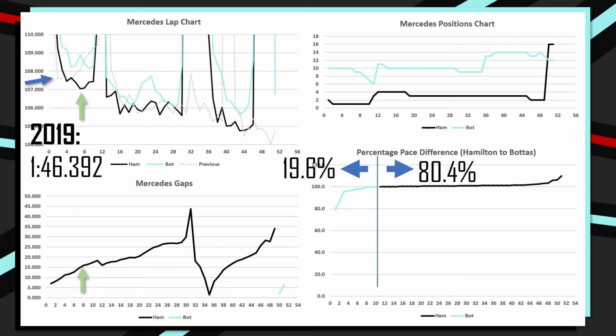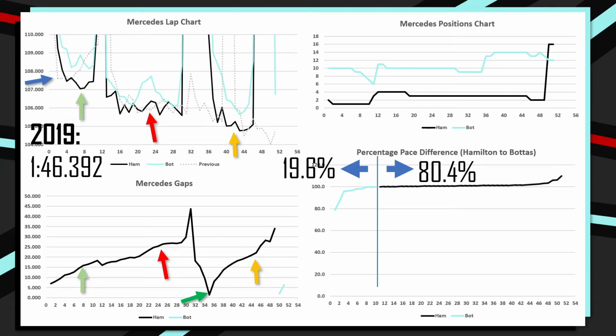Then post pit stops, just here in the middle section by the red arrow, he is once again a little bit faster, not quite as quick as stint number 1, and he extends the gap post pit stop from about 15 seconds all the way up to almost 30. We then have the safety car period, which bunches everybody up, and then post safety car period, once again Hamilton is about 1 second, just over a second a lap consistently faster than Valtteri Bottas, extending this gap from just under 5 seconds to almost 35.